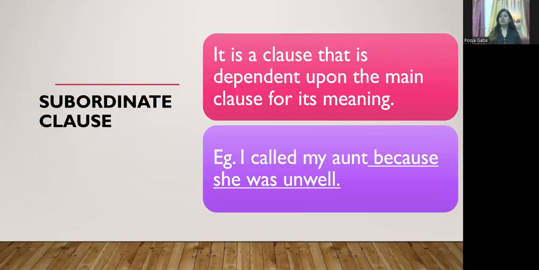Subordinate clause is the clause that depends upon the main clause for its meaning. Same sentence, I called my aunt because she was unwell. Now here, because she was unwell is the subordinate clause, or we can also say dependent clause, which depends upon the main clause for the complete meaning. So this because she was unwell is actually dependent upon the main clause. So that's why it is called a subordinate clause.